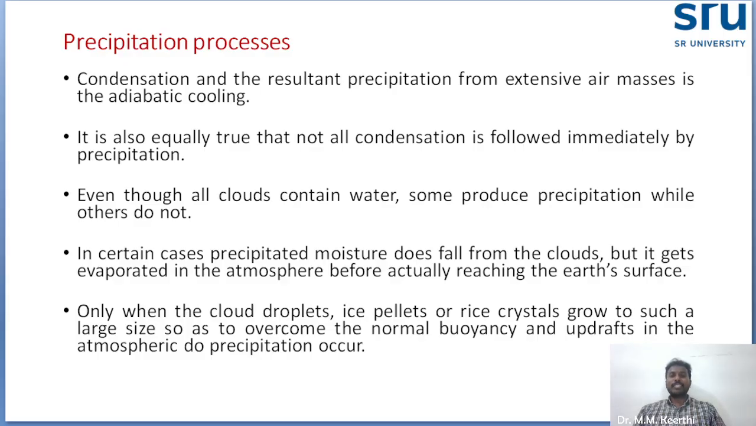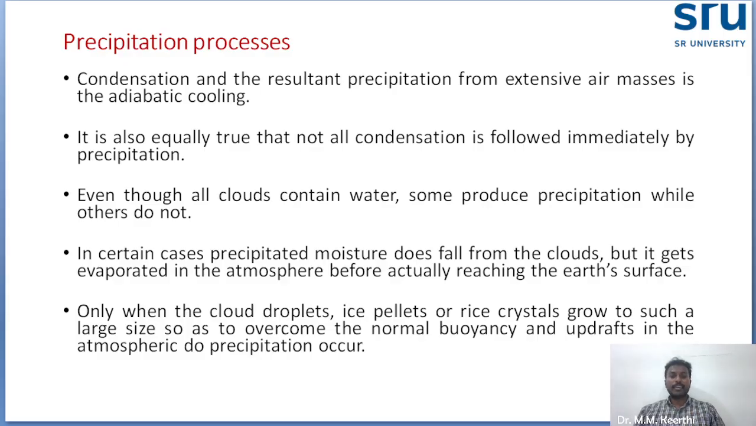First of all, what is meant by precipitation and what is the process? You know that precipitation occurs because of condensation and adiabatic cooling. Because of the extensive air masses, it will convert into adiabatic cooling, and that will be converted into precipitation. It is also equally true that not all condensation is followed immediately by precipitation. Even though all clouds contain water, some produce precipitation while others do not.